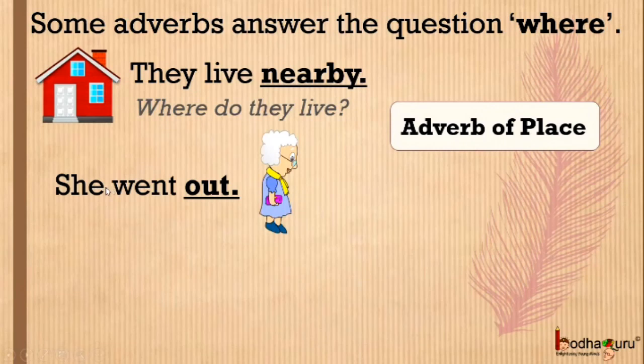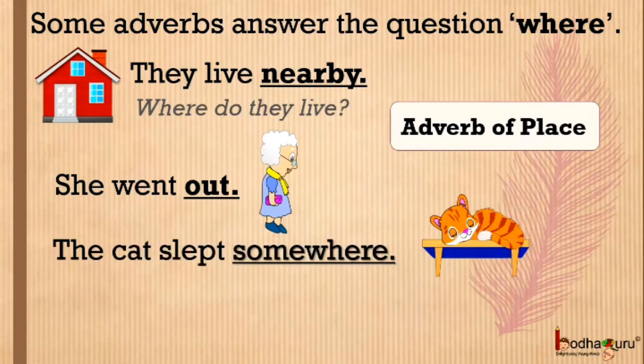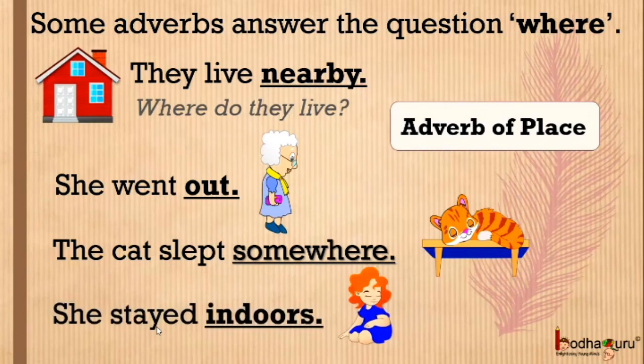Another example, she went out. Where did she go? She went out. So, out is adverb of place. Another example, the cat slept somewhere. Here, somewhere tells the place where the cat slept. Hence, it is adverb of place. The last example, she stayed indoors. Here, indoors is adverb of place which is telling us about the place of her stay.